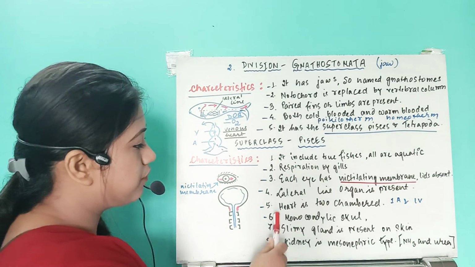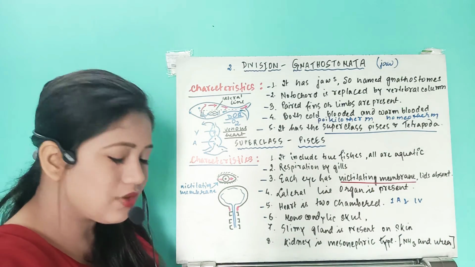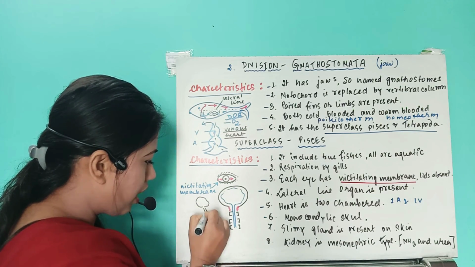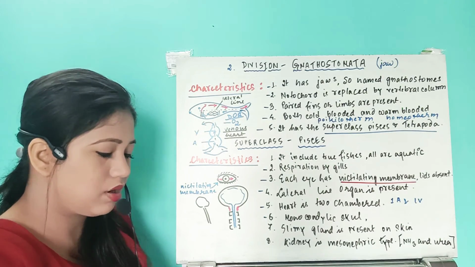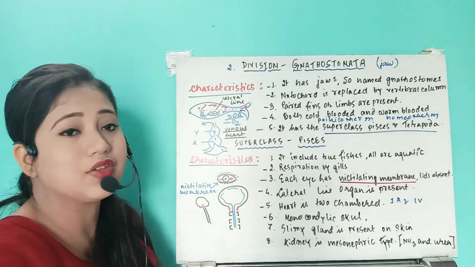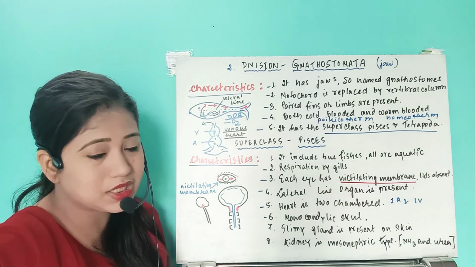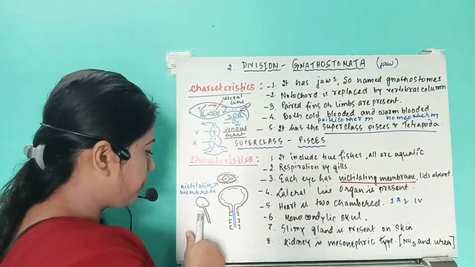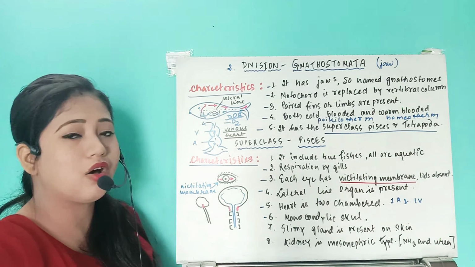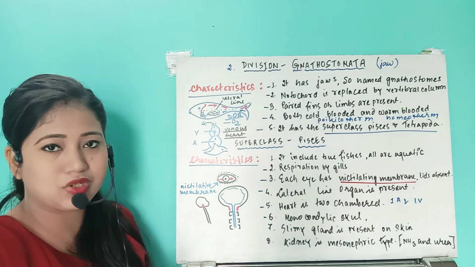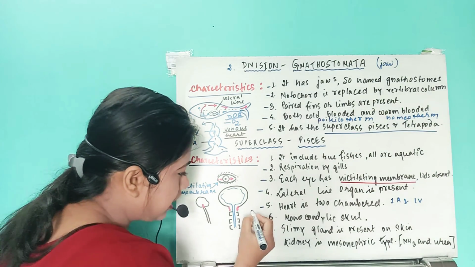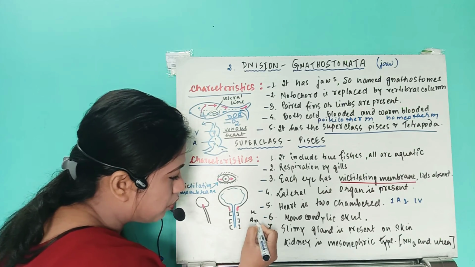But in case of the fishes, their skull is going to have only one occipital condyle. Remember, they have only one, while we have two. Let me tell you where one is present and where two are present.